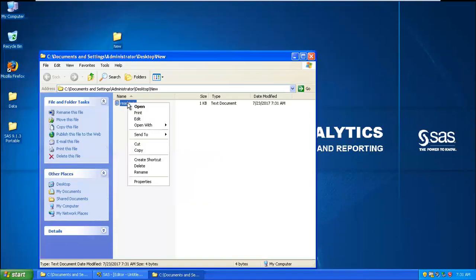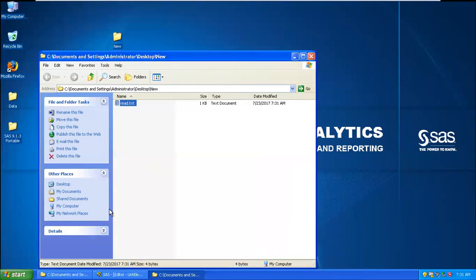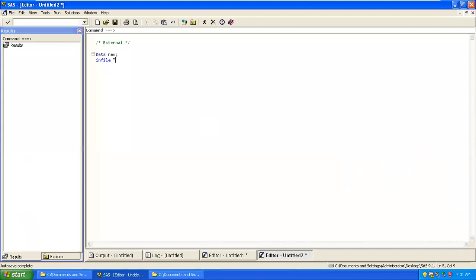I need to take this location of the file. I'll go here. Then put your location into quotes, read.txt. Correct?